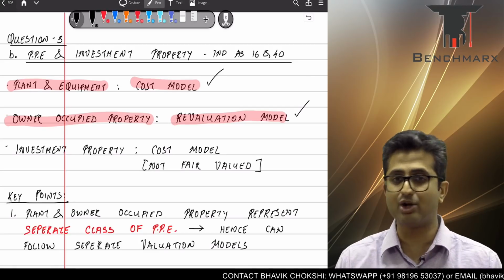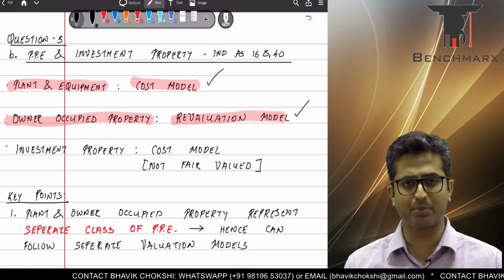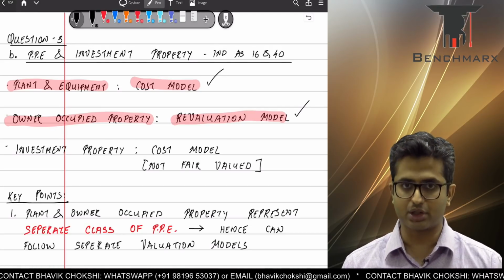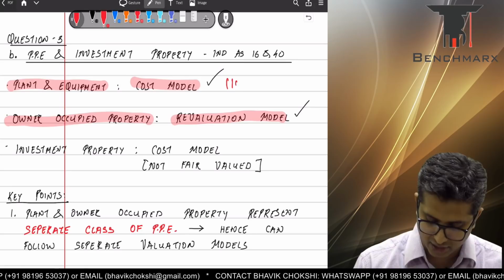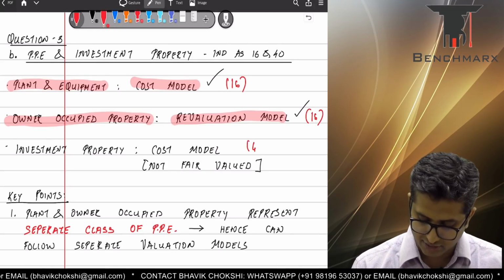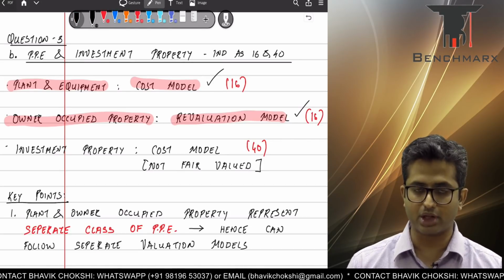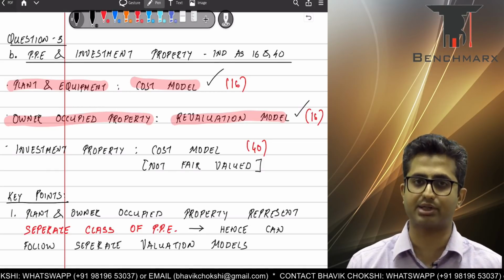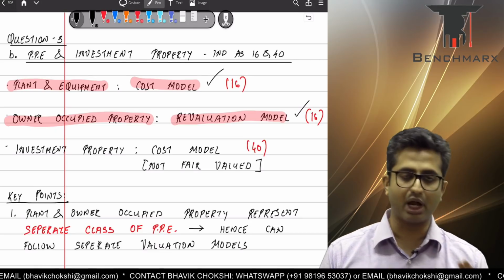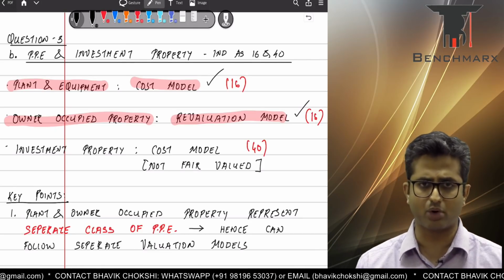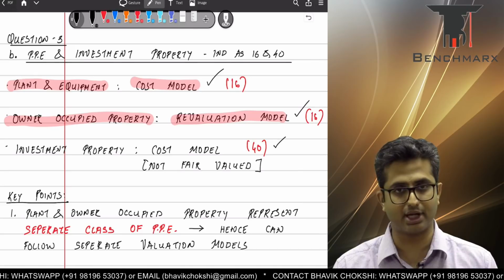Investment property is nothing but land or building which is held for the purpose of earning rentals or for capital appreciation. Now this investment property will be covered under Ind AS 40, the standard on investment property, and it is not covered under Ind AS 16. So basically this is covered under Ind AS 16, this is covered under Ind AS 40. Now Ind AS 40 does not allow the revaluation model, does not allow the fair value model. It requires the assets to be recorded at cost only. It does not permit the revaluation model, and hence the entity has to show these at cost model only.